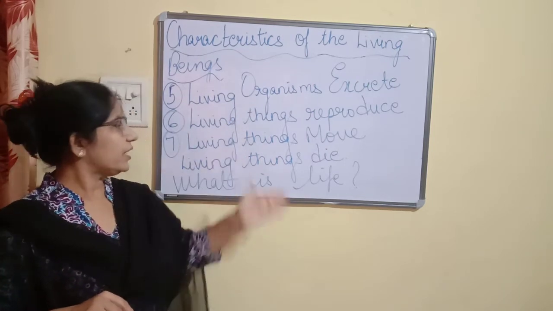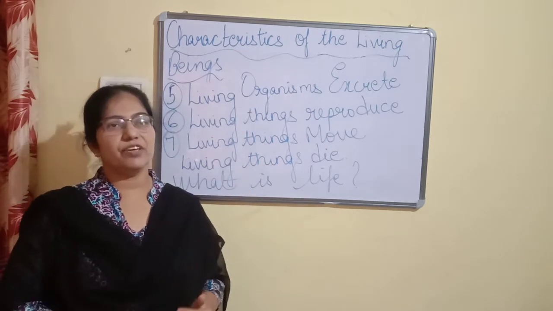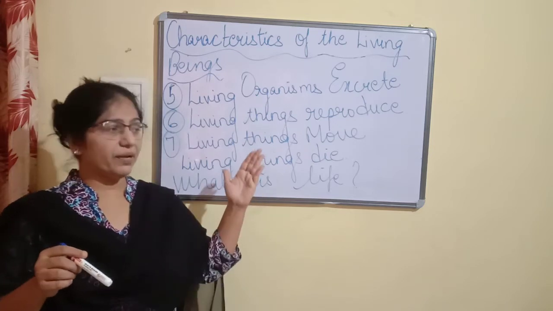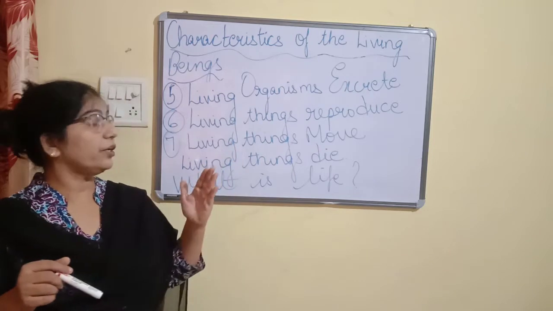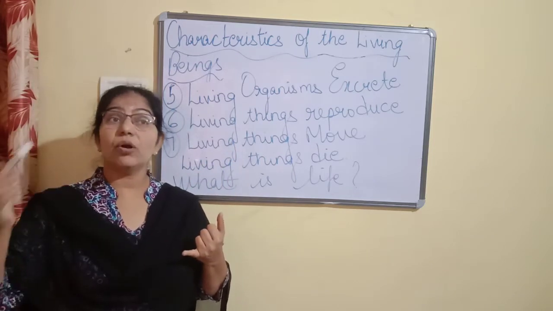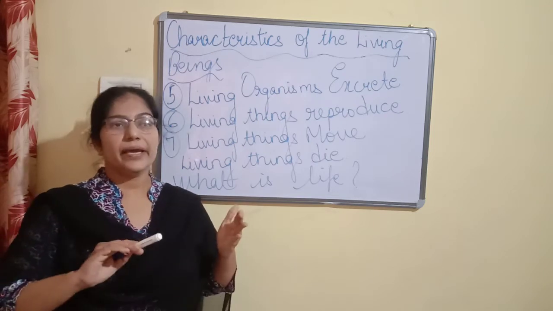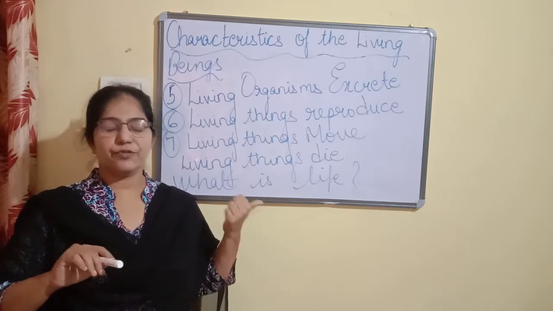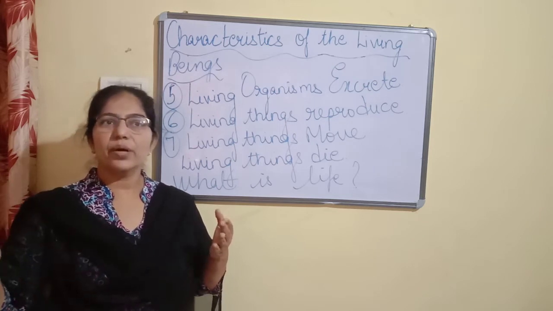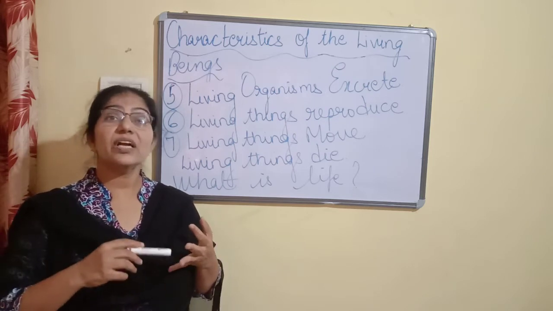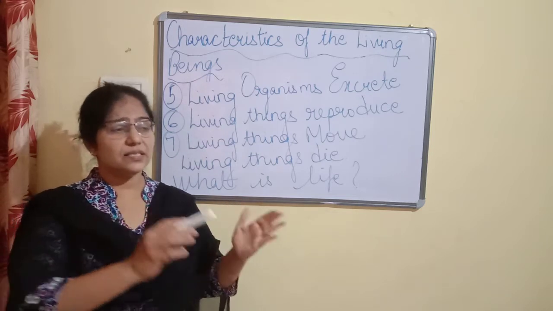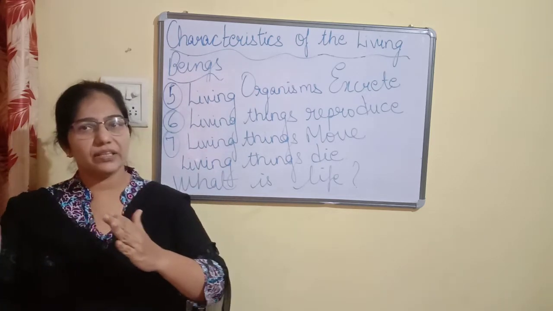Now children, when we are discussing these characteristic features, there is so much variety. For example, you may say that there are certain non-living things which show characteristics of living things. For example, cars and buses move. Clouds grow in size. But all these are non-living things. Then how will we say that this is a living thing and this is a non-living thing?